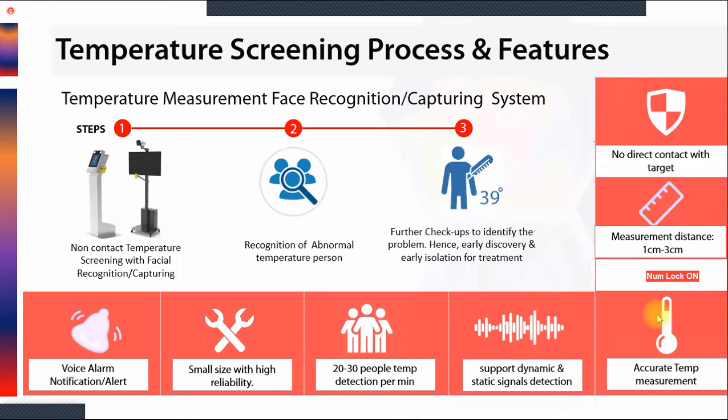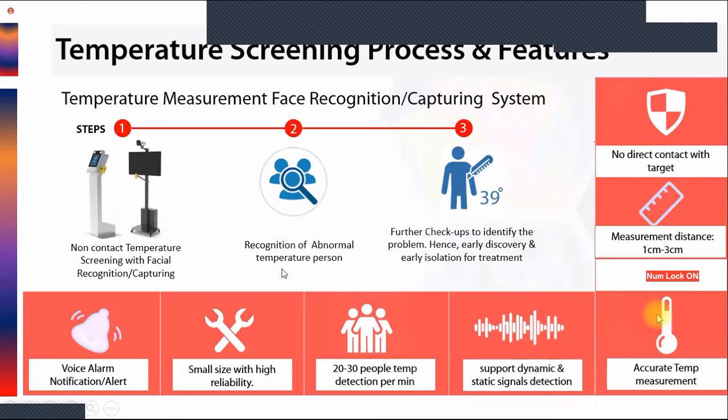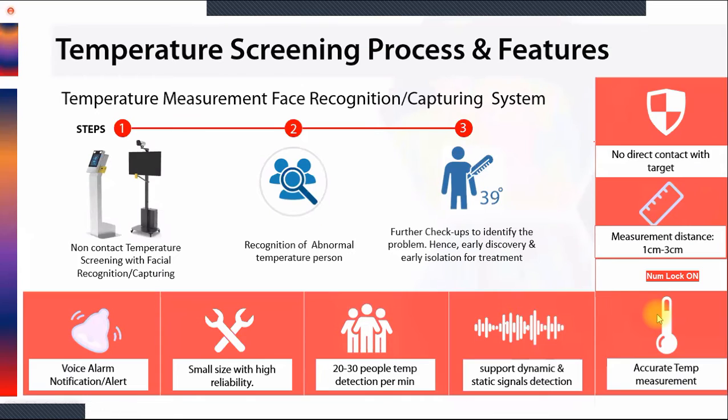So when the people will stand at a specific location, they will place a wrist in front of the wrist measurement sensor. That sensor will detect the temperature of the person's wrist, and it will give that information to the device, and further the device will overlay that information. And if the temperature is abnormal, there will be a voice notification, or any other kind of notification can be given, like an email notification, or you want a buzzer with it, that also can be done.